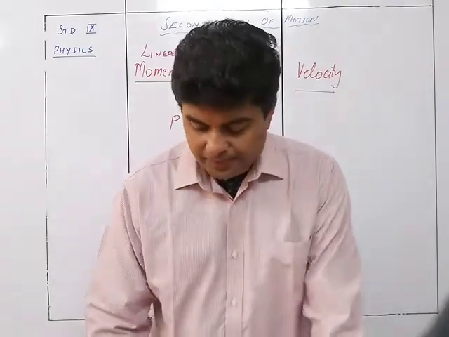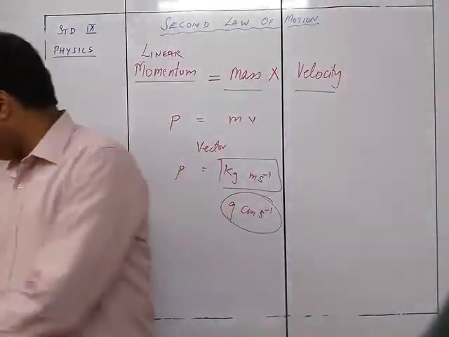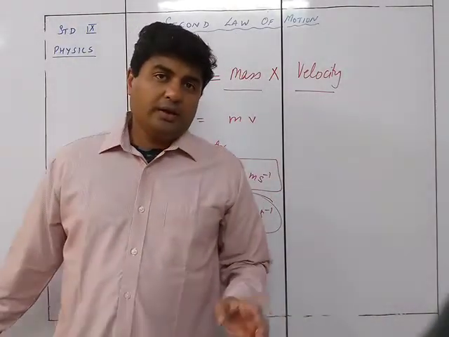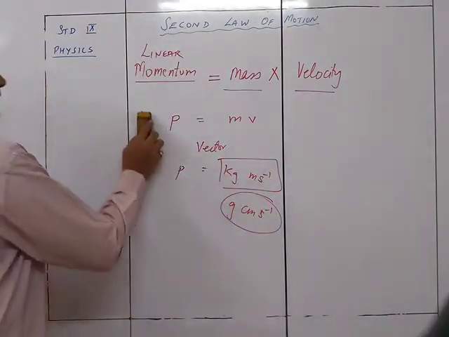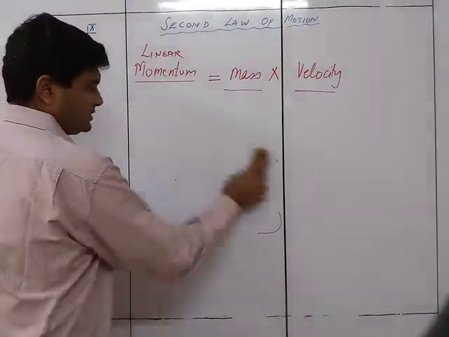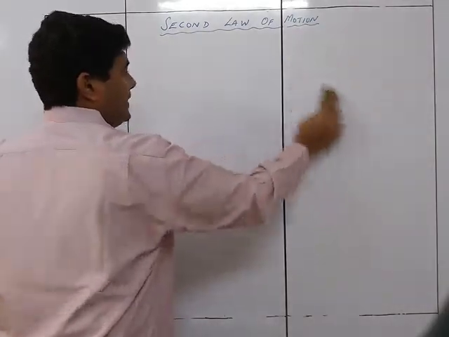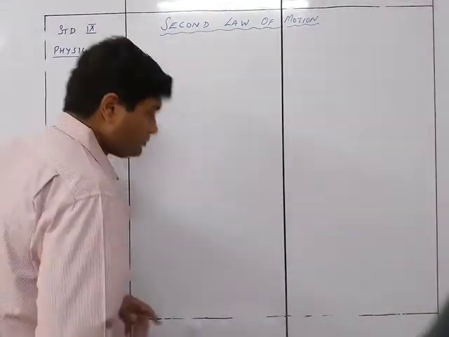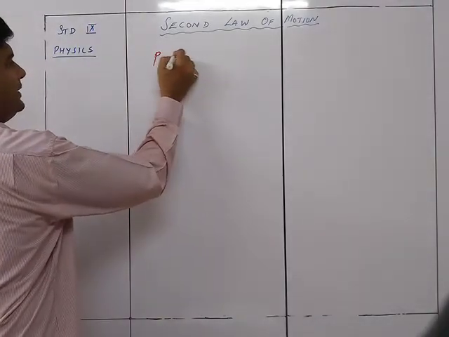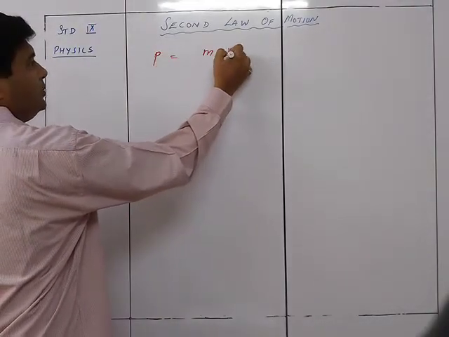Now let's see the new thing, that is the change in the momentum. So we have the momentum p is equal to mass into velocity.